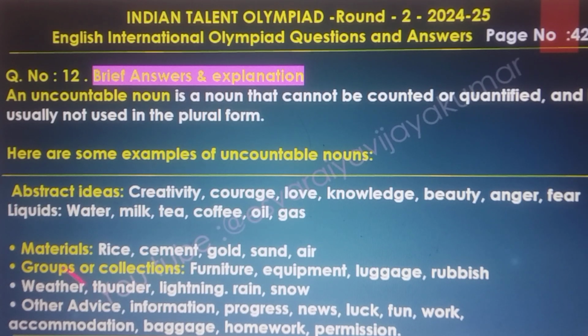And materials: rice, cement, gold, sand, air. And groups or collections: furniture, equipment, luggage, rubbish, and weather, thunder, lightning, rain, snow. The other examples: advice, information, progress, news, luck, fun, work, accommodation, package, homework, permission.